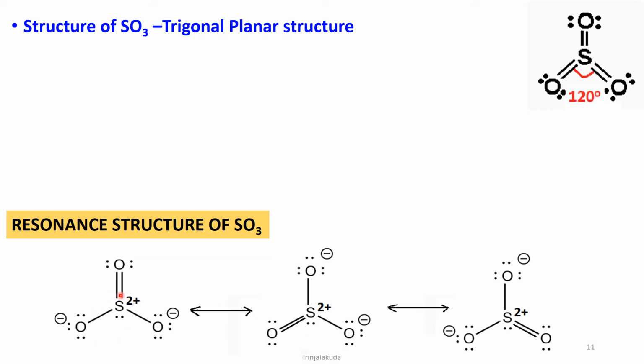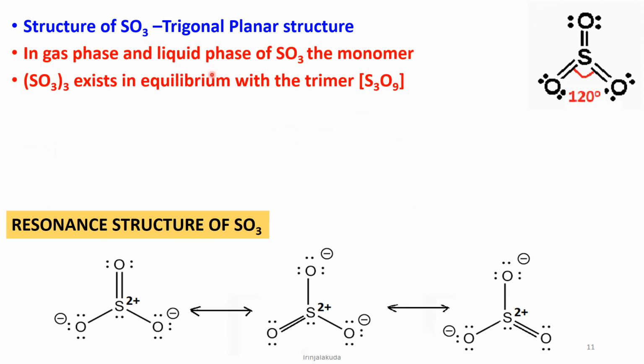Here one bond is formed by the d-pi p-pi overlap, and here it is formed by the d-pi bond, and one is a p-pi bond, and three sigma bonds are formed, and the bond angle is 120 degrees, bond length is 142 picometer.